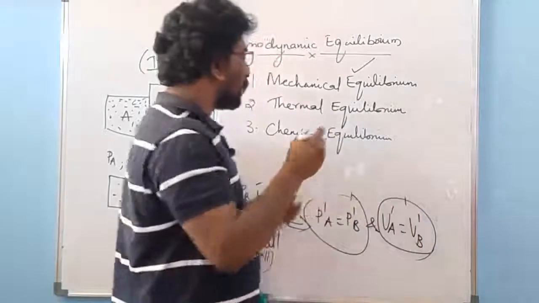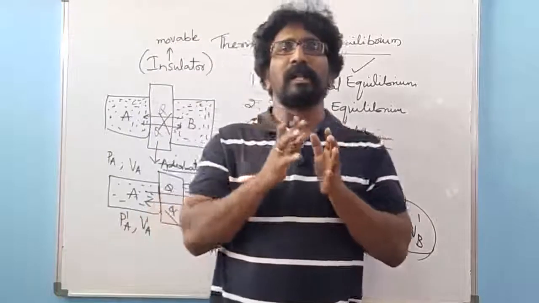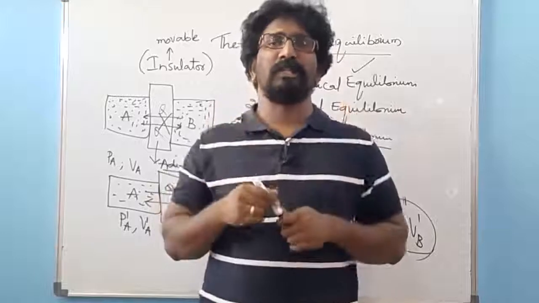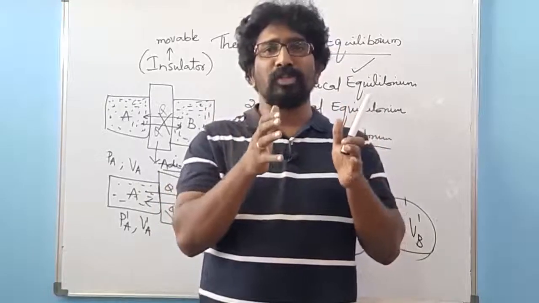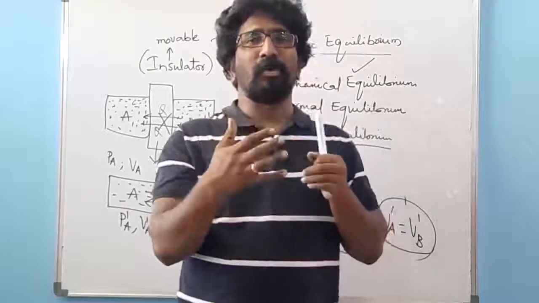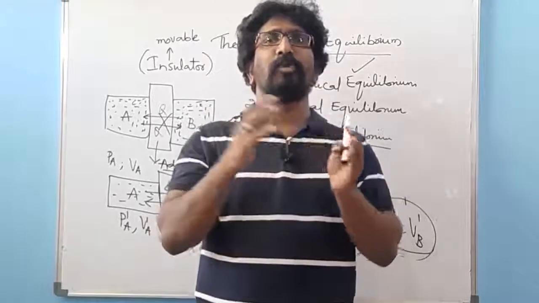The next one, coming to chemical equilibrium. Chemical equilibrium is completely regarding the chemical properties of the matter present in the system. It means the chemical composition, the number of moles or whatever it may be. The chemical composition of a system and the surrounding area should both be the same.